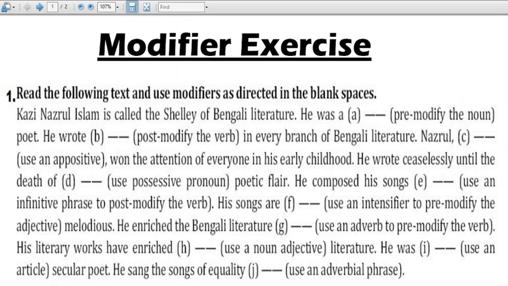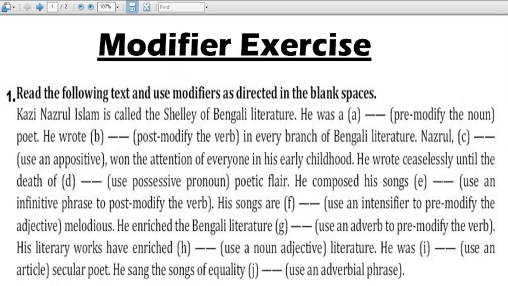He wrote ceaselessly until the death of dash poetic flair. So possessive pronoun. Possessive pronouns are the words that express ownership. Which words express ownership?